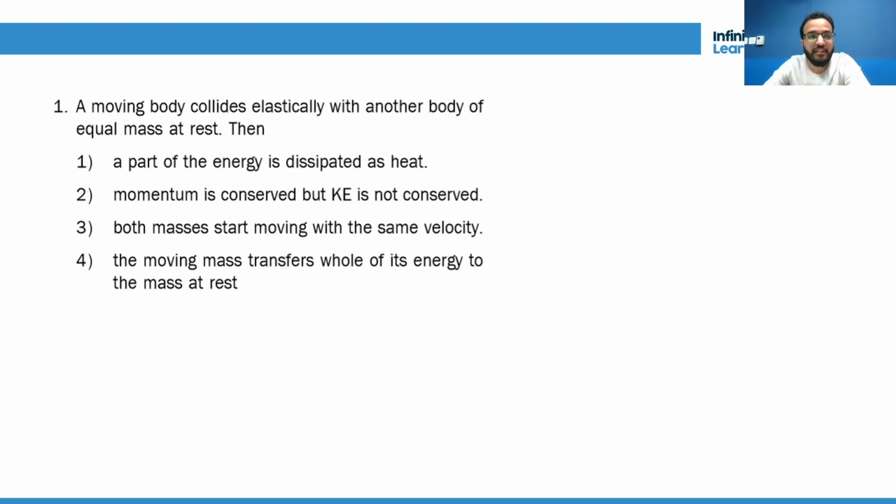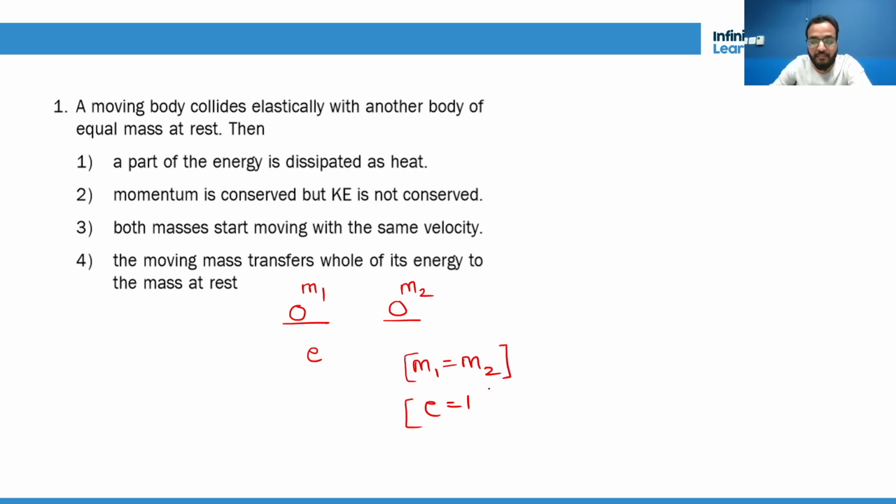So a moving body collides elastically with another body. Okay, so this is a special case. What is that special case? If a body of mass m1 and a body of mass m2 and e. The special case is m1 and m2 are equal and e is 1. That means the collision is elastic and the bodies are of the same mass or identical, then we can say v1 is equal to u2 and v2 is equal to u1. Technically their velocities are exchanged.